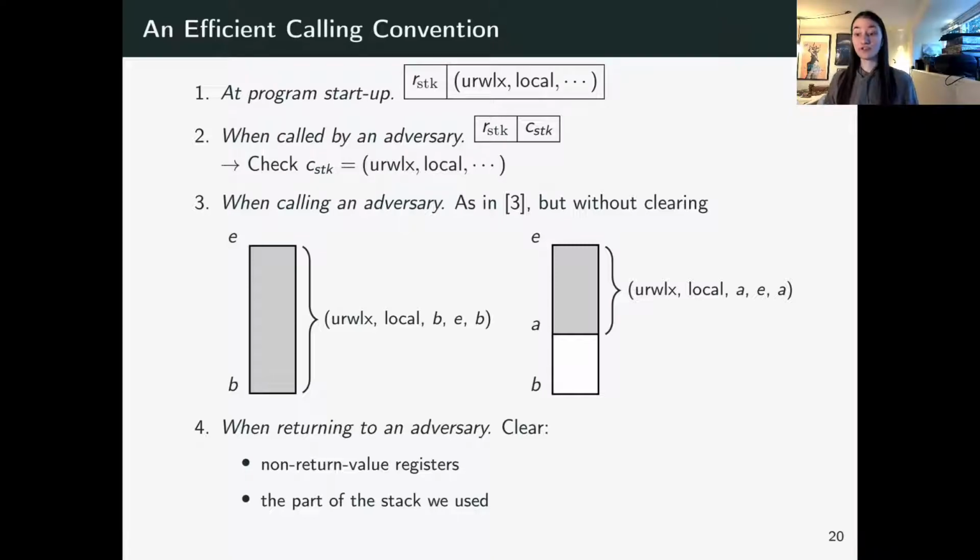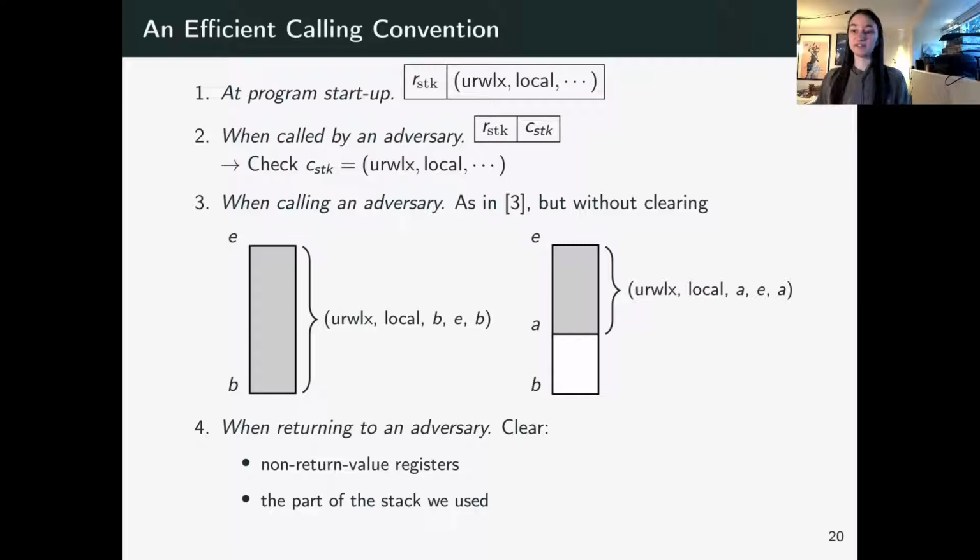So when returning to an adversary, so this is at the end of our function, we're jumping to some return pointer, we must still do a bit of clearing. So we cannot completely forego clearing. And the reason is that we don't want to leak any capabilities to our caller. So when returning to an adversary, we are clearing the part of the stack that we used. So in these drawings, that will represent our local stack frame, BA.